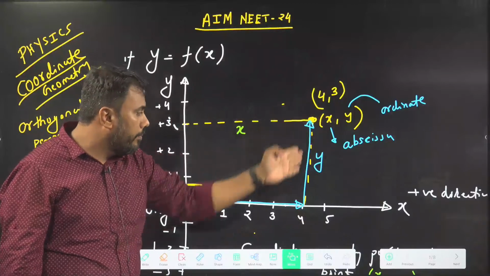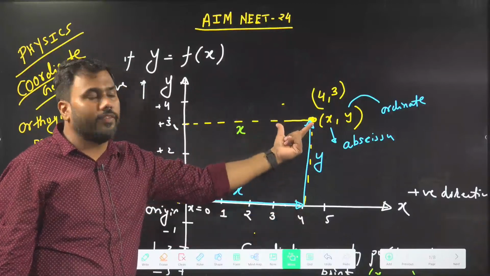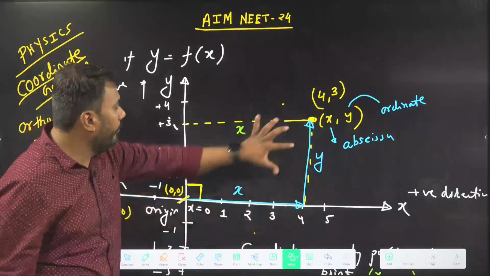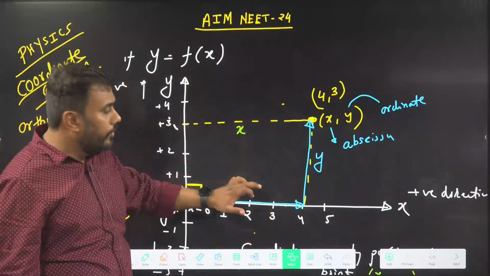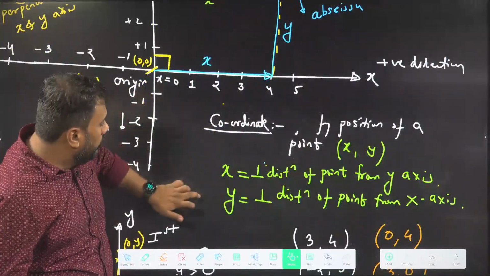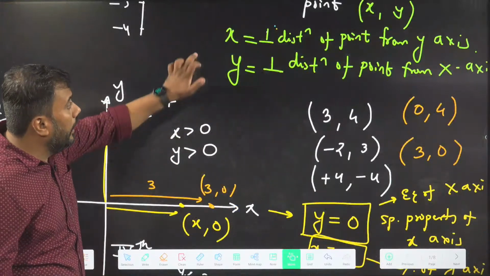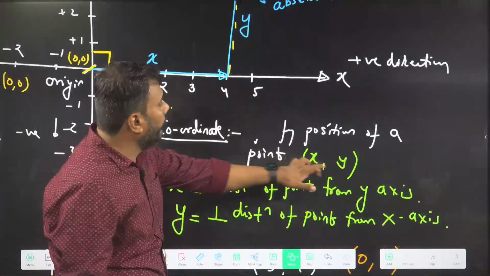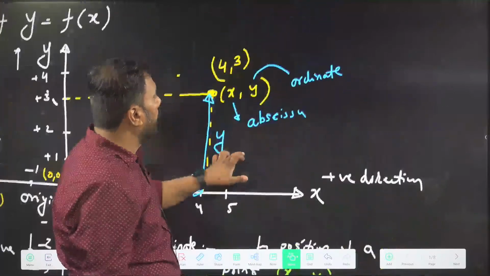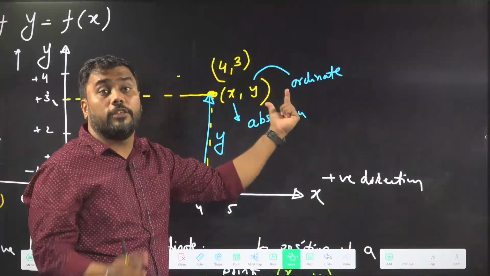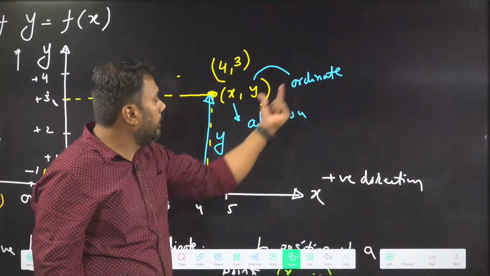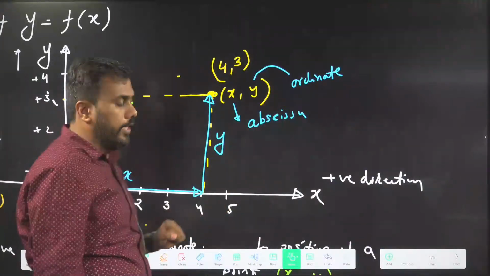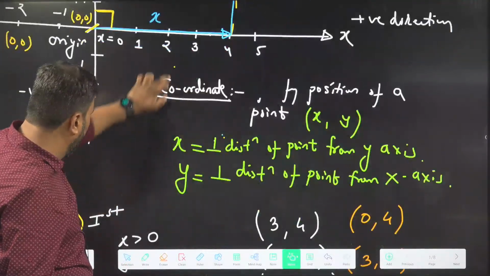Y coordinate means perpendicular distance from the x axis. There are 4 quadrants: first, second, third, fourth. The properties of the 4th quadrant were discussed here. And one more thing to remember: x and y are called abscissa and ordinate. Some questions in the gym material require these concepts.